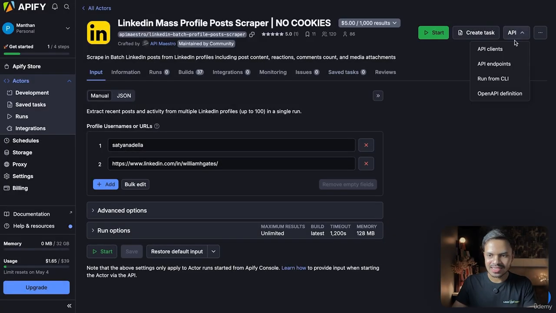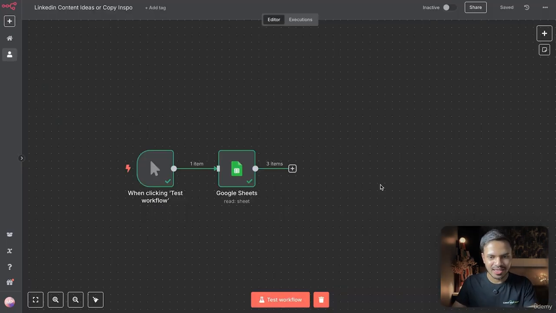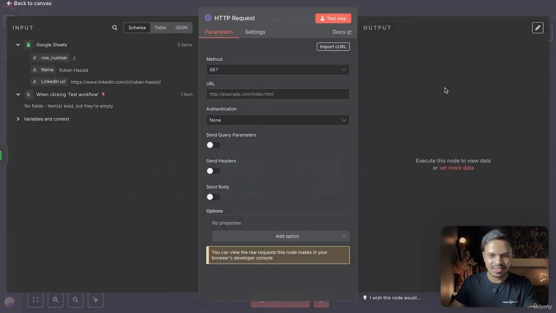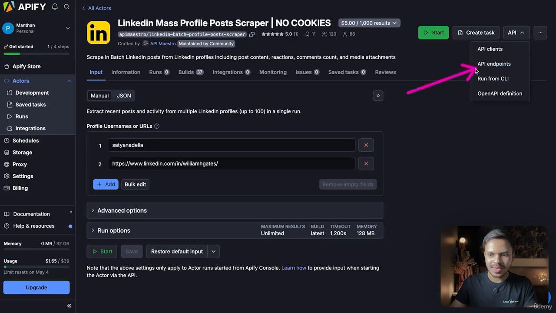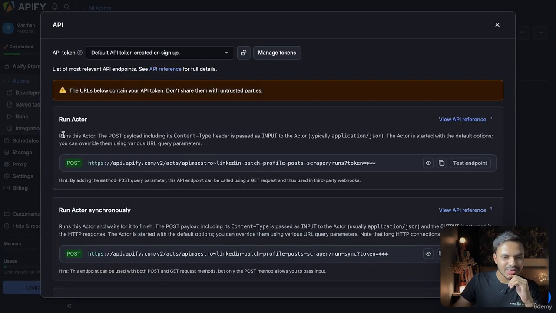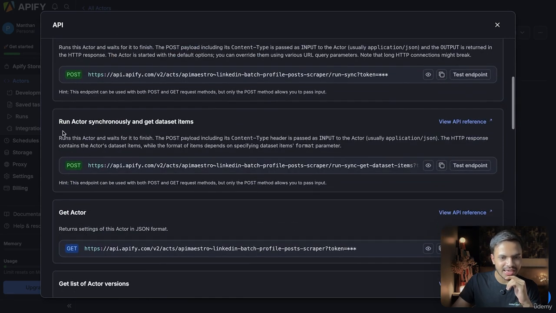Awesome. So let's first of all figure out how we are going to connect this actor inside our N8N. Obviously by using an HTTP request. So we need to fill in all of this information. We are going to use the API documentation for it, or the API endpoints. So there are basically run actor synchronously, and run actor synchronously and get dataset items.